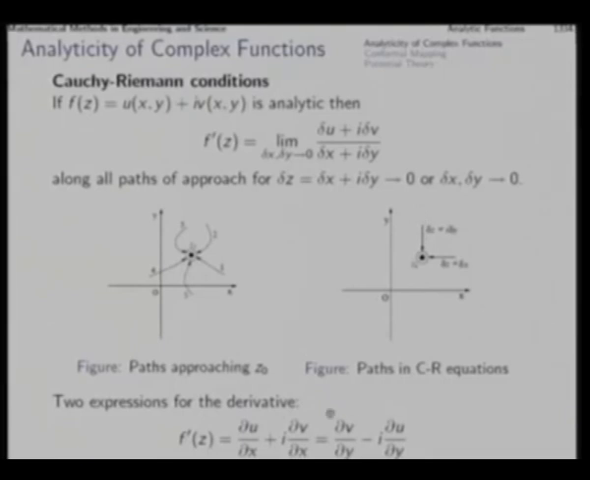Now, from analyticity we know that along all these paths the limit is same. So, in particular along these two paths the limit is same. So, we get two expressions for the derivative, and as we equate these two expressions and separate out real and imaginary parts, then we get del u by del x is equal to del v by del y, and del v by del x is equal to minus del u by del y. These two conditions are called Cauchy-Riemann conditions or CR conditions or CR equations.